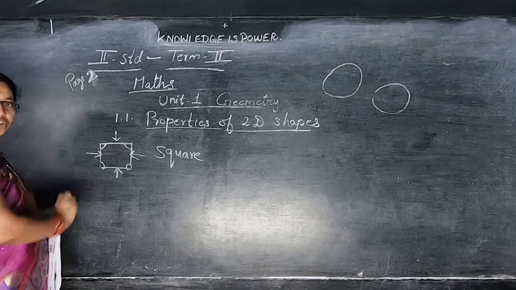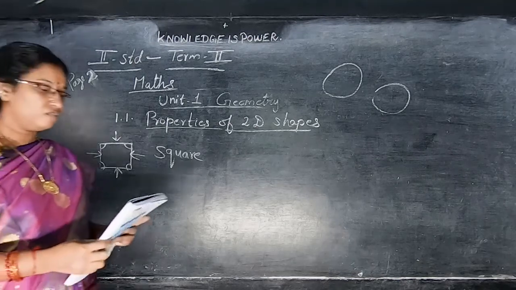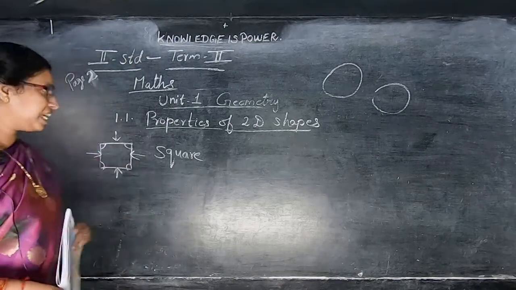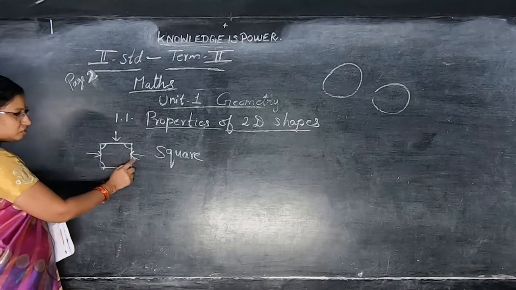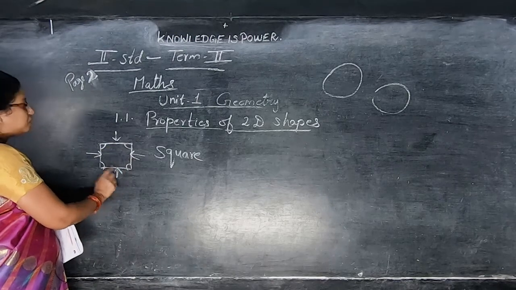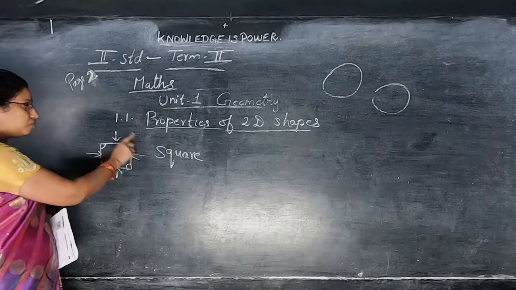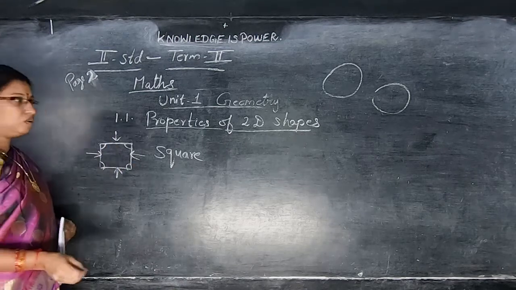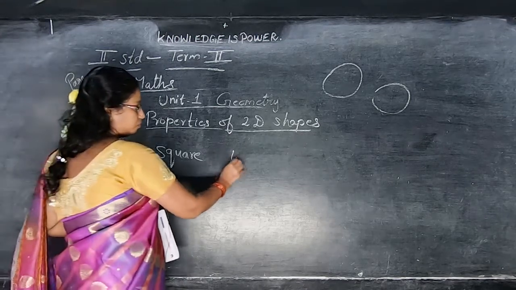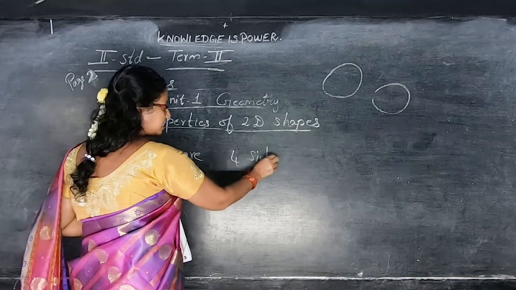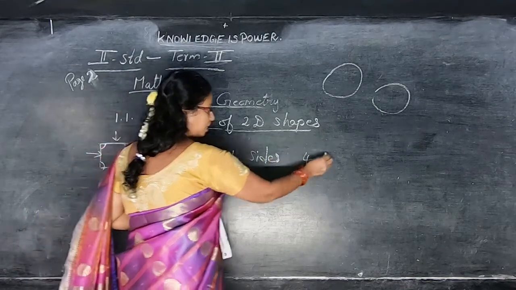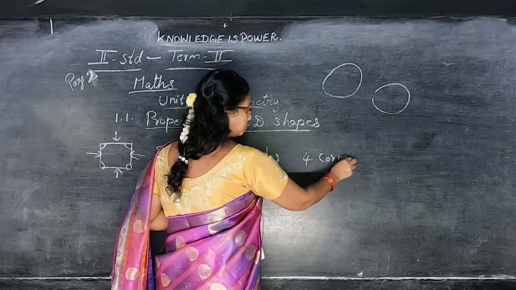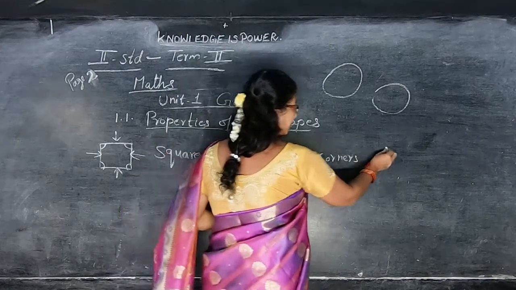The square has 4 sides, 4 corners, all the sides are equal. This is equal to this, this is equal to this. All the 4 sides are equal. See here, it has 4 sides, 4 corners, sides are equal.